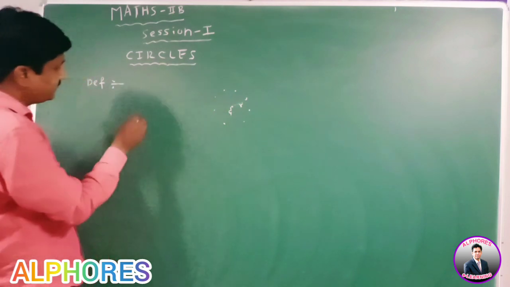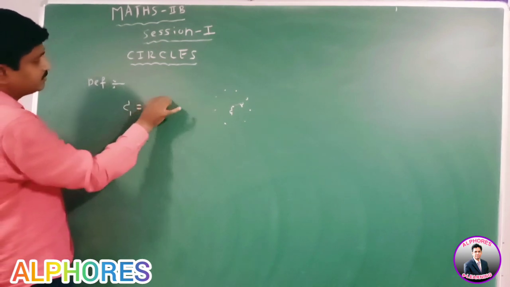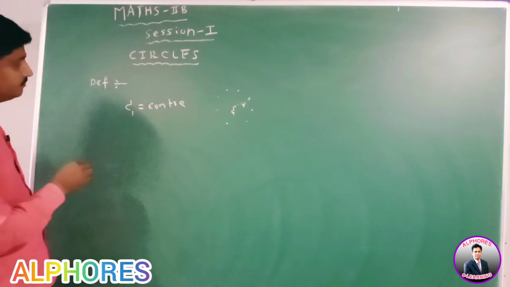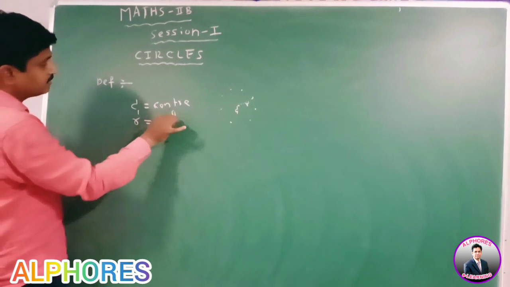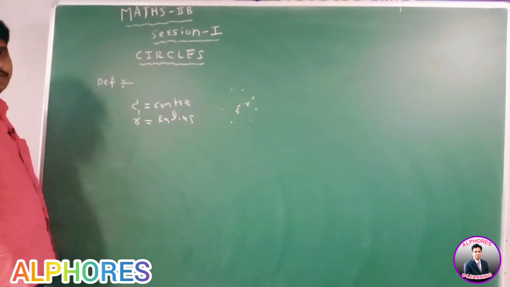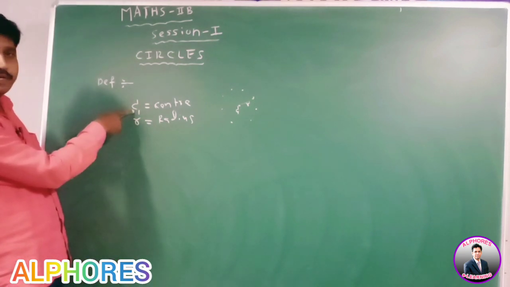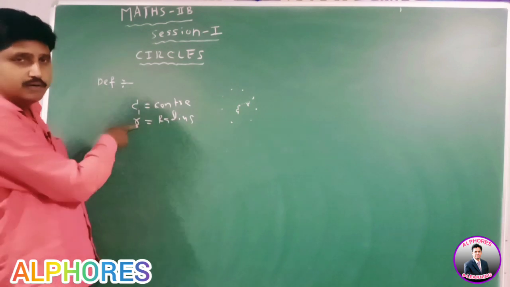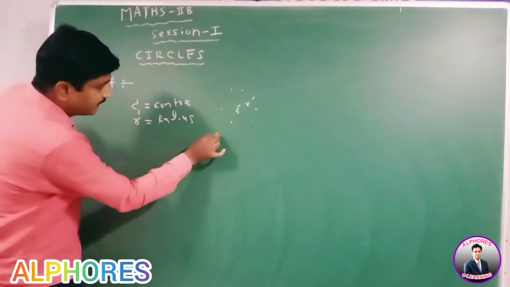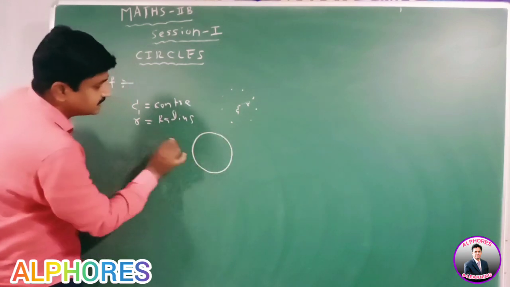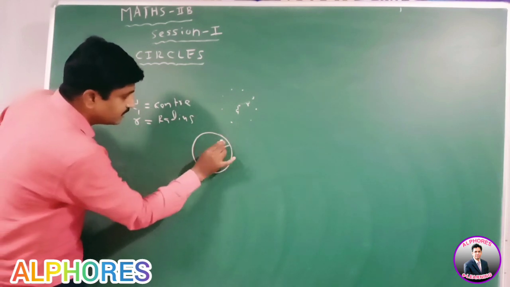The fixed point C is called the center of the circle, and small r is called the radius of the circle. Here, like this, this is the circle. C is the center, r is the radius.